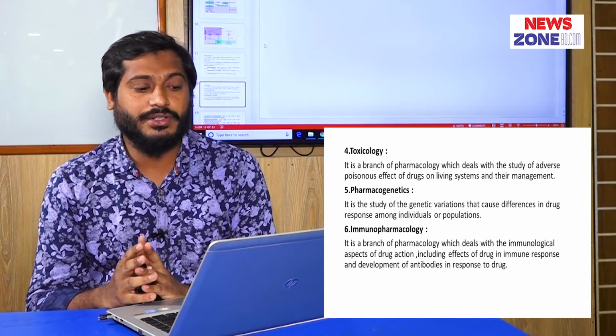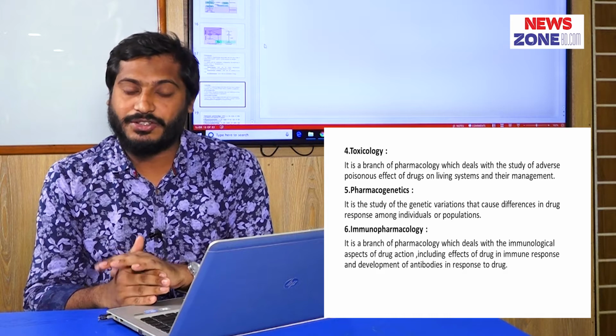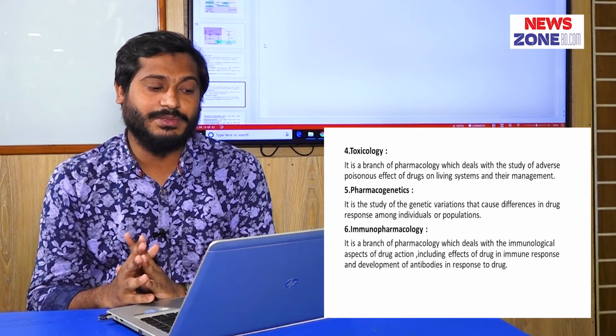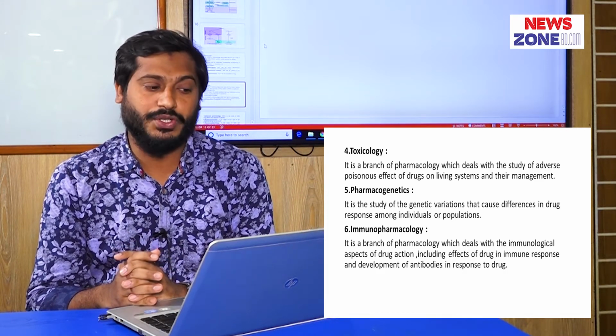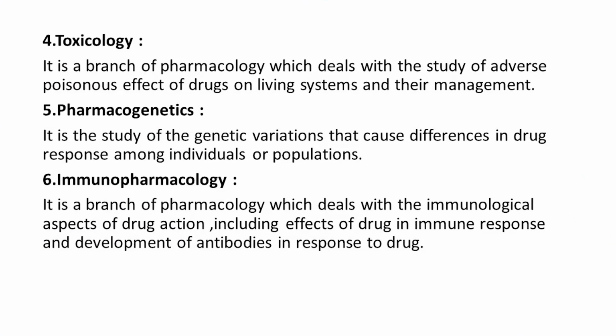Pharmacogenetics is the study of genetic variation that causes differences in drug response among individuals and populations. What is immunopharmacology? It is one of the newer branches of pharmacology. Immunopharmacology means the branch of pharmacology which deals with the immunological aspects of drug action, including the effects of drugs on the immune response and the development of antibodies in response to a drug.